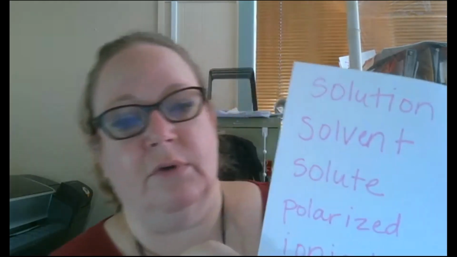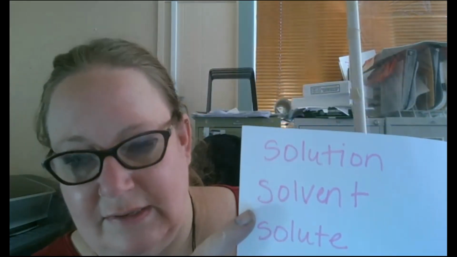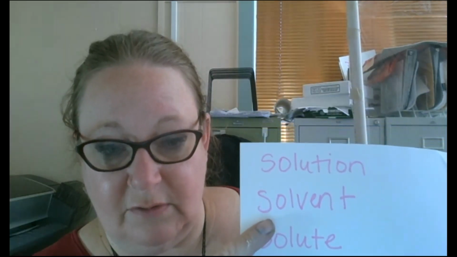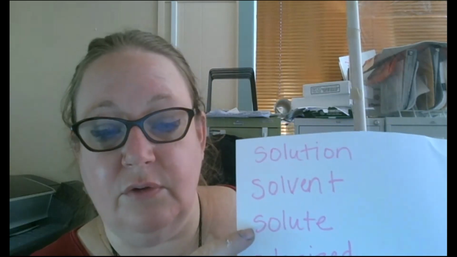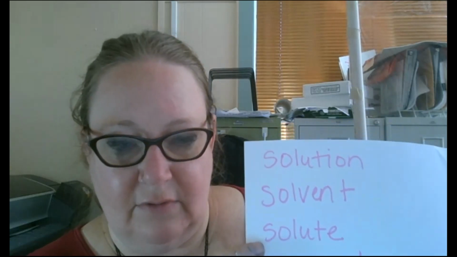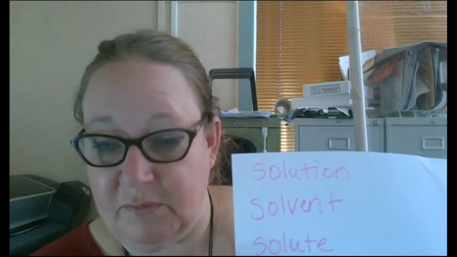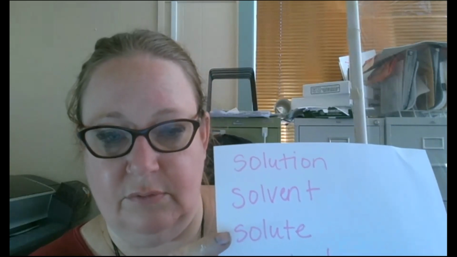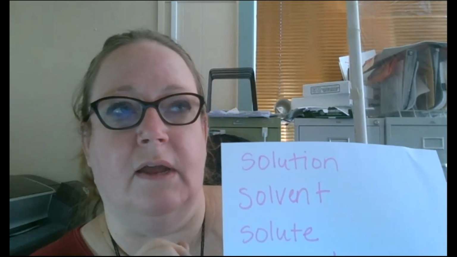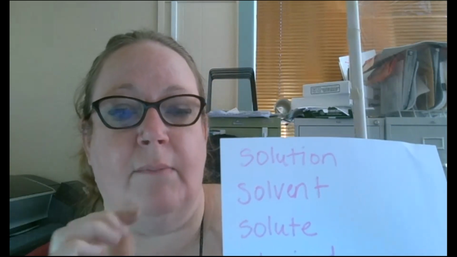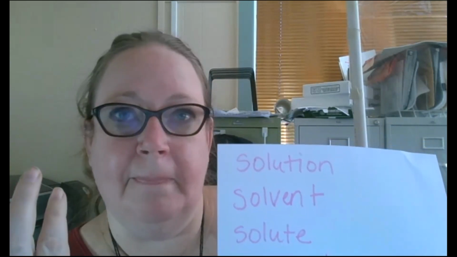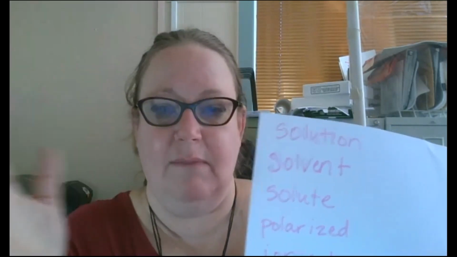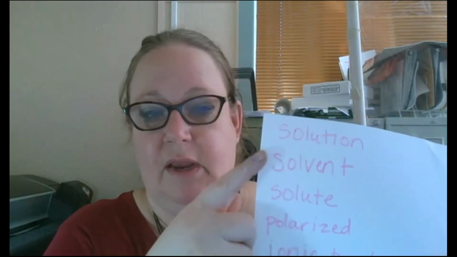The next term we're going to talk about is solvent. A solvent is the thing that does the dissolving. So if I put salt in water, the solvent is the water because it's doing the dissolving. Solute is the thing that gets dissolved. If I put sugar in water, sugar would be the solute. If I put salt in water, salt is the solute. If I let helium go into the air and it mixes in, the helium would be the solute and the air would be the solvent.